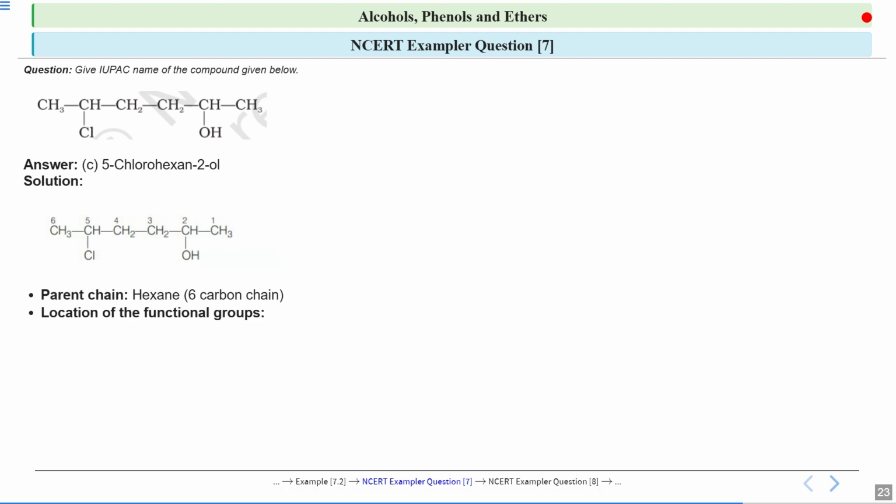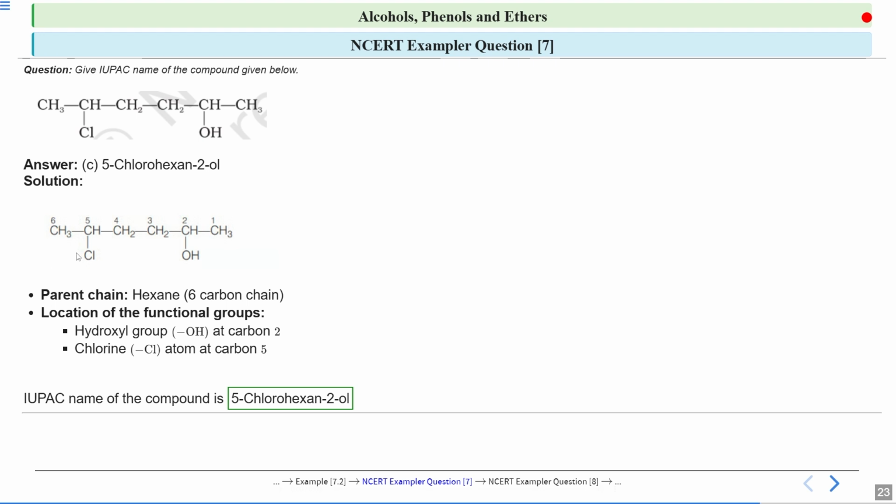Now see the substituents. Your chlorine is attached at the 5th position and your hydroxyl is attached at the 2nd position. I said whenever you are writing substituents, you write them according to alphabetical order. Whatever letter comes first, its name will be written first. So chloro, C of chloro comes first. So you will write 5-chlorohexan-2-ol. At your second carbon, your hydroxyl group is attached. So the name will be 5-chlorohexan-2-ol.